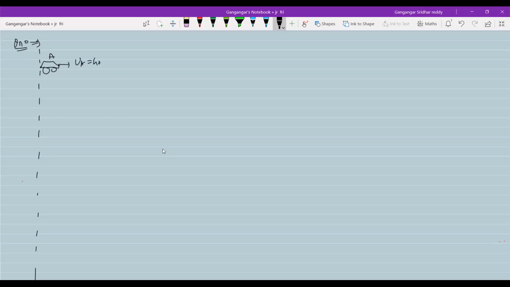Initial velocity of car A, 40 meters per second. Acceleration 1 meter per second square. Car B, 2 meters per second. Acceleration of car B is 4 meters per second square.